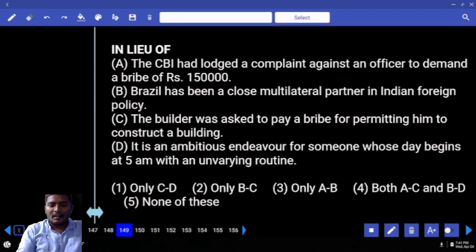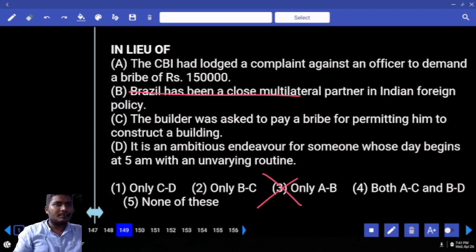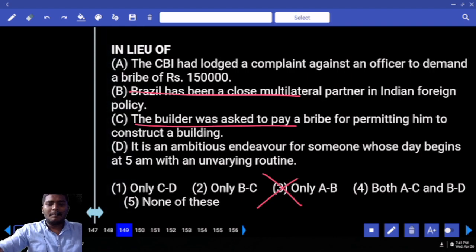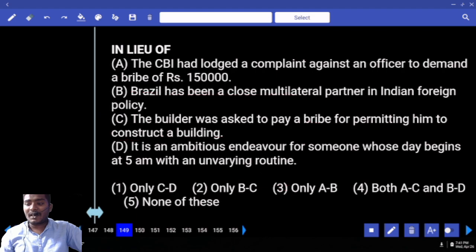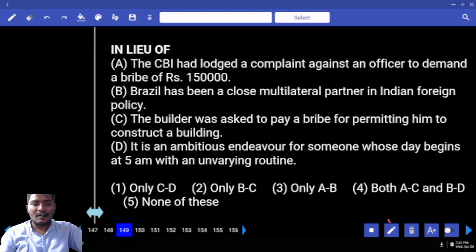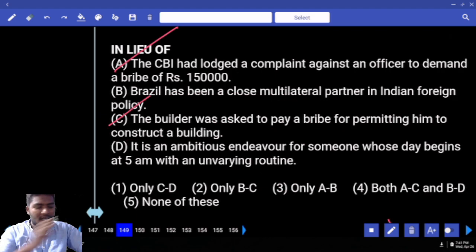Okay, that is the point. Now Brazil, is it at all related here? First of all, no. If at all you have an AB pair, immediately you eliminate. How many do we have? Third one. Next one, what else do we have here? The builder was asked to pay the bribe for permitting him to construct a building. What is it related to? Bribe. A and C, both of them are related.